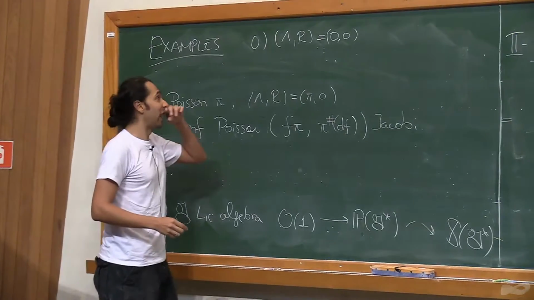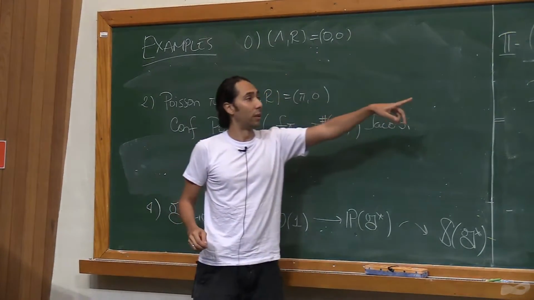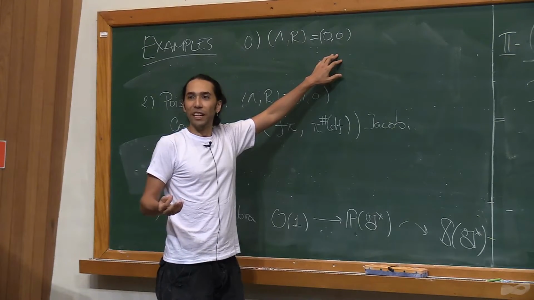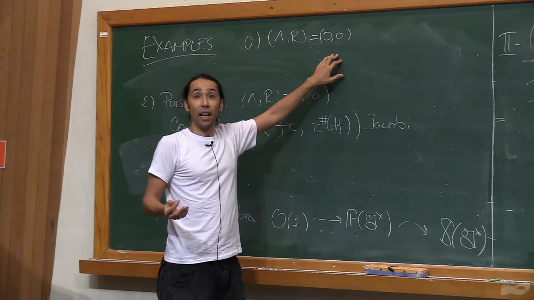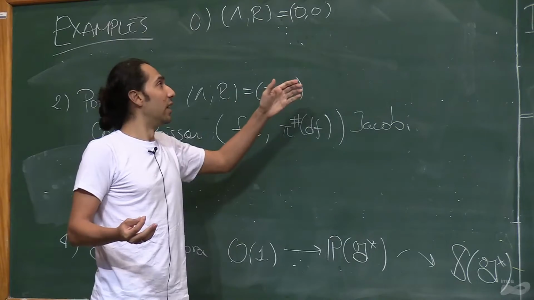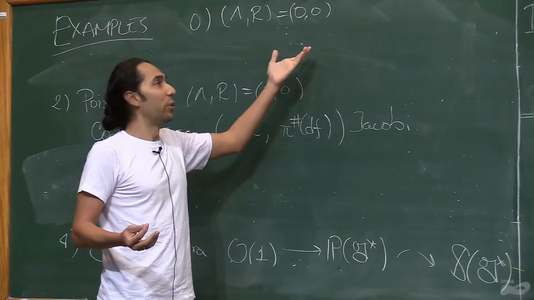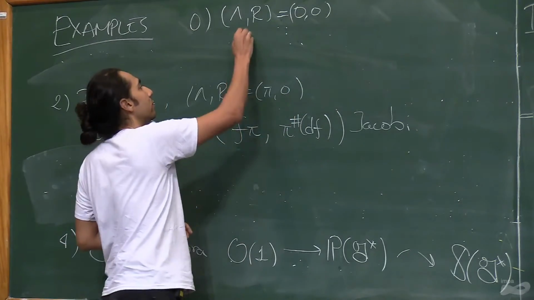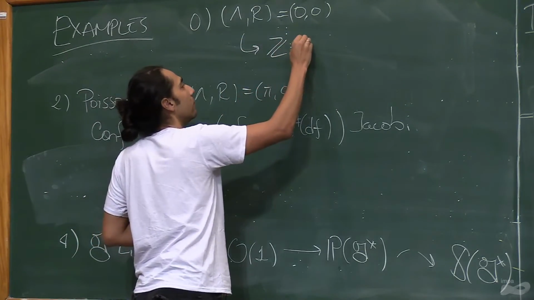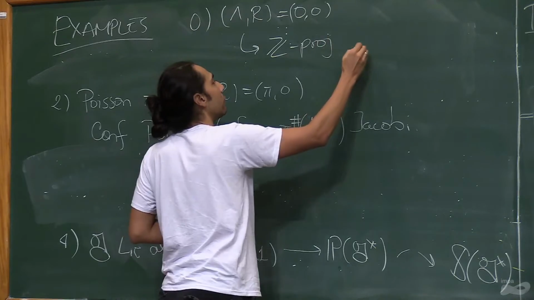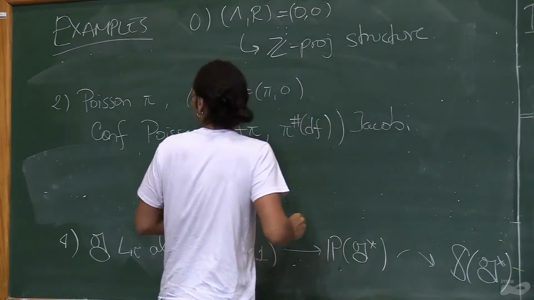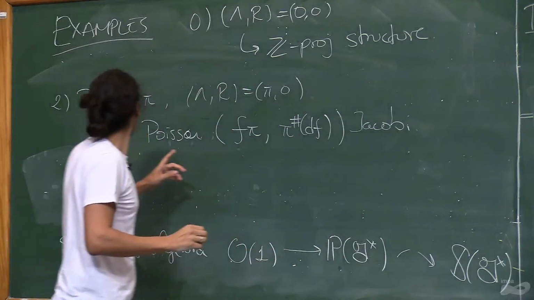I can tell you that, as in the case of Poisson manifolds of compact type, the zero example turns out to be interesting, because then it's equivalent to having a so-called integral projective structure. And I hope I will have time to get back to this.